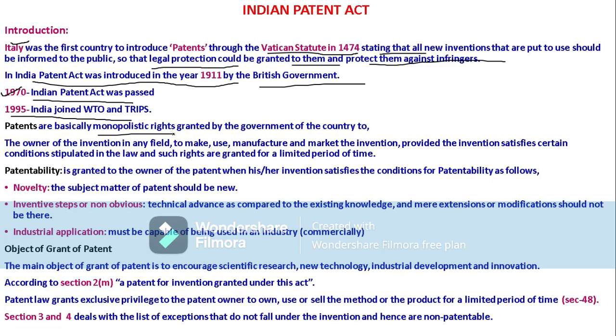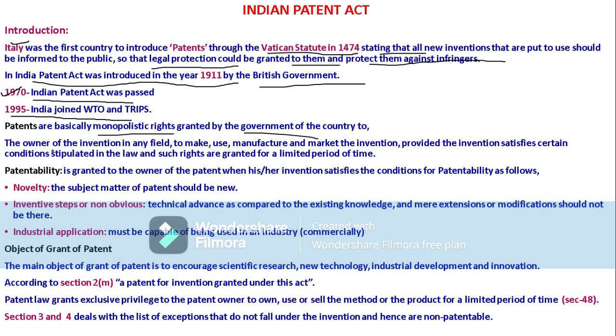Therefore we can say that the inventor will enjoy monopolistic rights, because he only can sell, own, manufacture and give license. He enjoys the fullest monopolistic rights. So we can say that patents are basically monopolistic rights granted by the government of that country. For what?